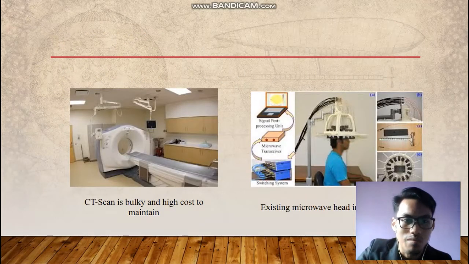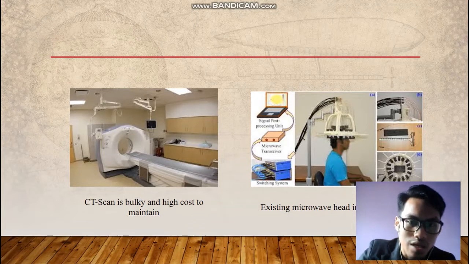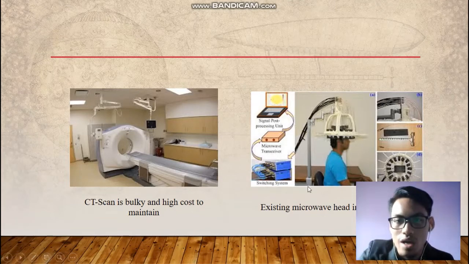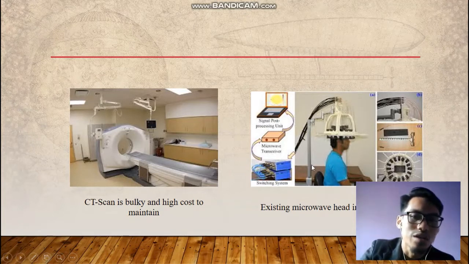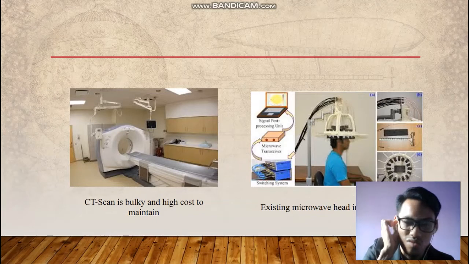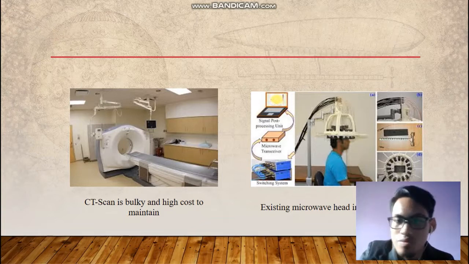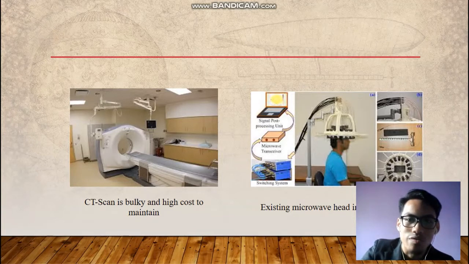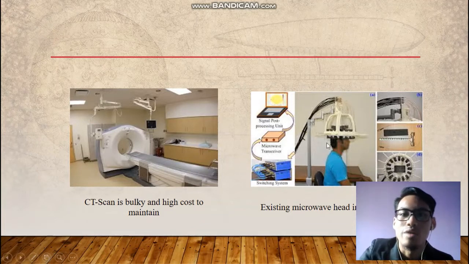Here are some examples. This CT scan is very bulky and high cost to maintain. And the picture on the right is the existing microwave imaging platform. It is not portable and not compact, so it is not easy to bring anywhere. In this picture, as you can see, there are very many wires, so it cannot be brought anywhere.